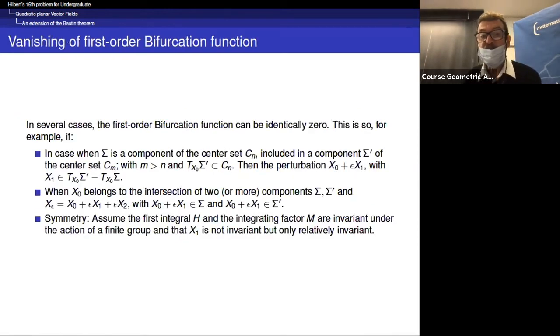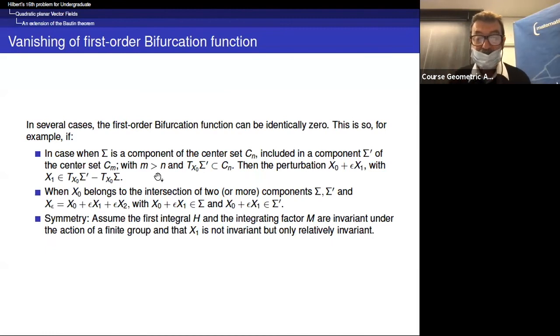But there are cases where you have degeneracy, and the first order bifurcation function can be identically 0. This is so, for example, when sigma is a component of the center set Cn included in a component sigma prime of the center set Cm, where m is larger than n.